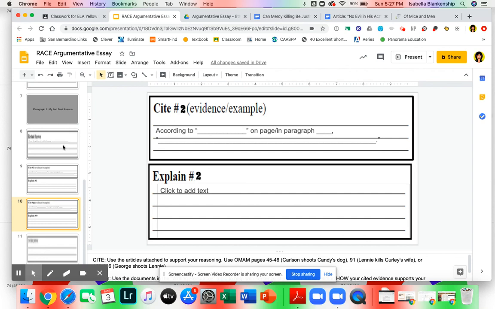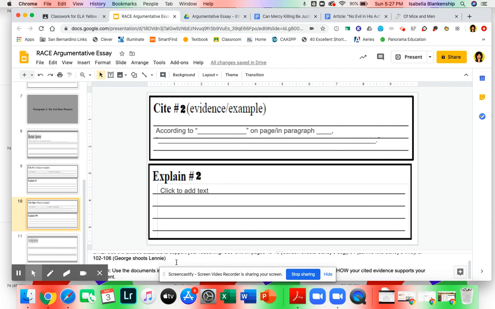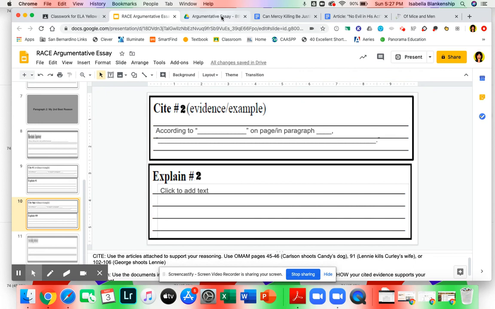So if you are talking about financial cost or healthcare or anything like that, then you don't want to cite a piece of evidence that talks about how it relieves pain and suffering, because that does not have anything to do with the cost. So make sure you're keeping your evidence on topic. The notes will be especially helpful to you. Remember, you have 3 articles you can choose from. They will all be attached to this assignment. And then you can also look at the book, and I showed you which pages you need to look at.